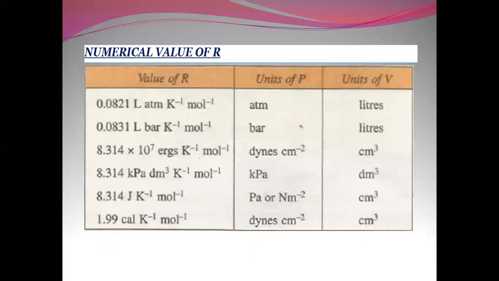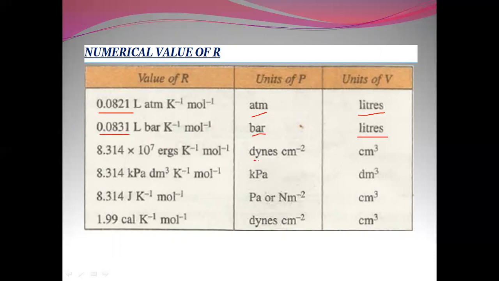The numerical value of R in different units is expressed here. When pressure is taken in atmosphere and volume in liters, the value of R is taken as 0.0821. When pressure is taken in bars and volume in liters, it is taken as 0.0831.